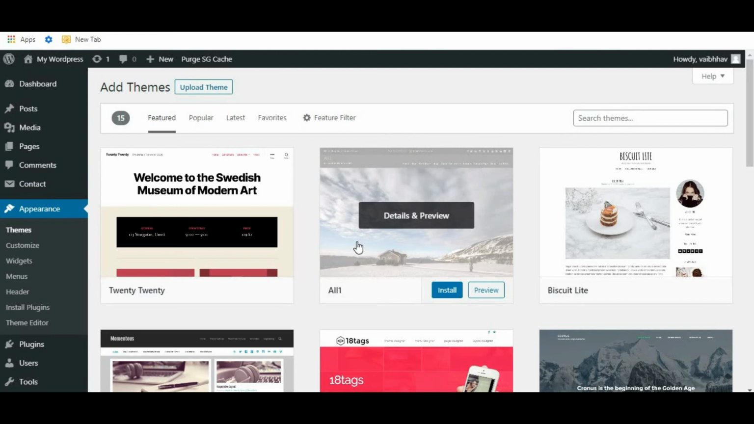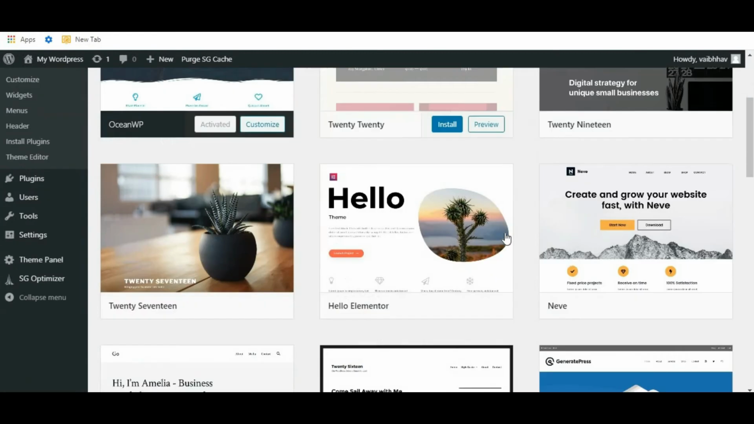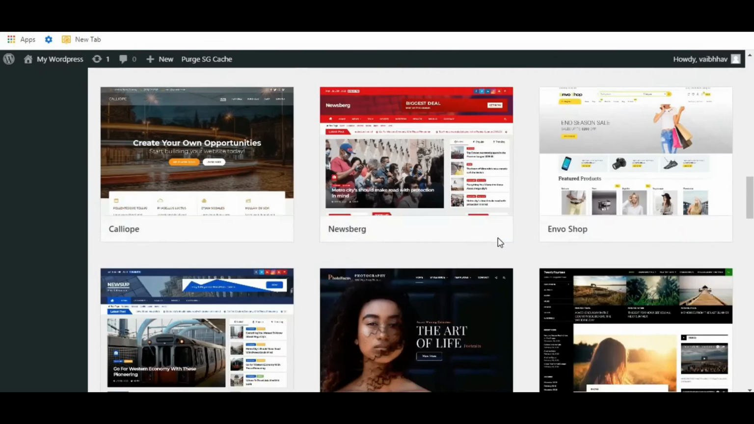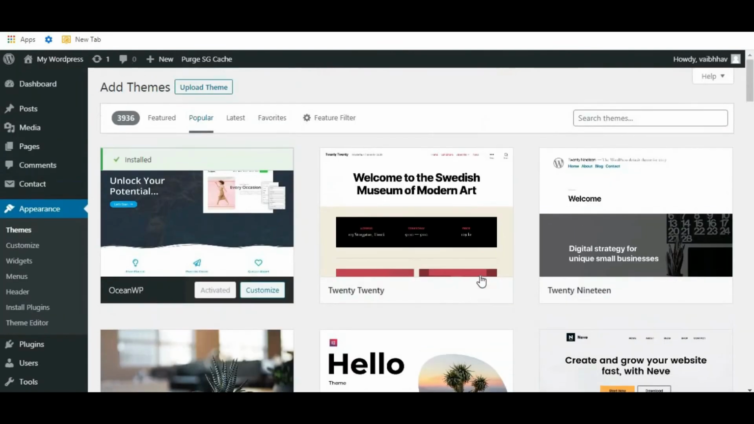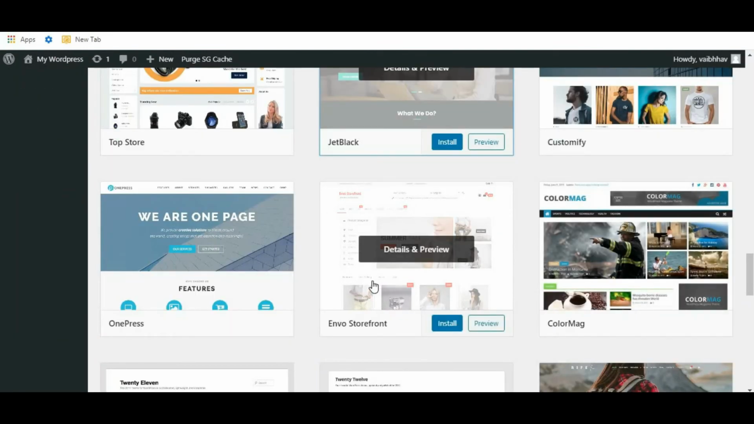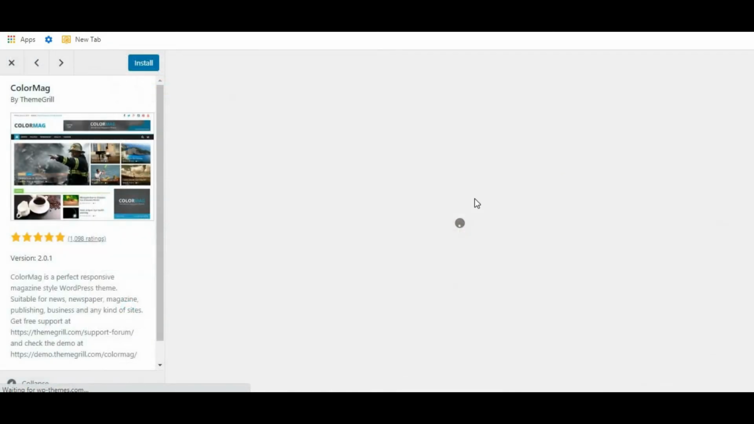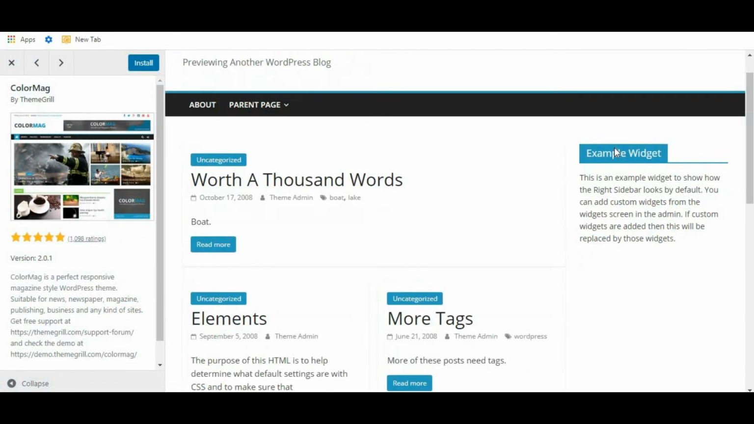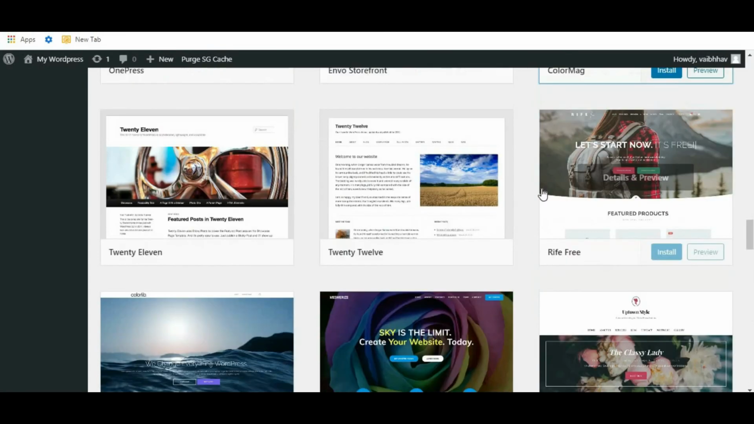So here is the popular section. Just click on this popular section. Here you will get thousands of free themes. Okay, so choose the theme that you like. The current theme that we have installed is OceanWP. So select the theme that you want to install. Let's see, if you want to install this theme, just click on this theme. Here you can see the design of the theme. If you like this theme, then click on this install button. There are many themes that you can see over here.